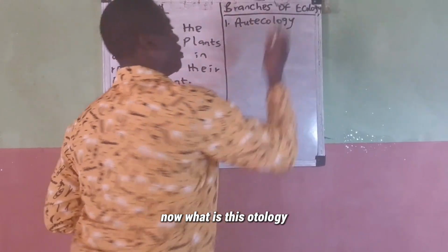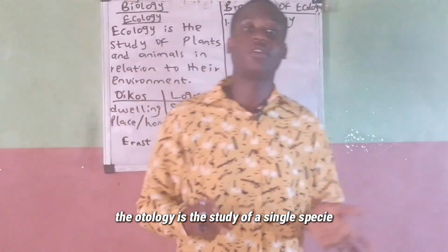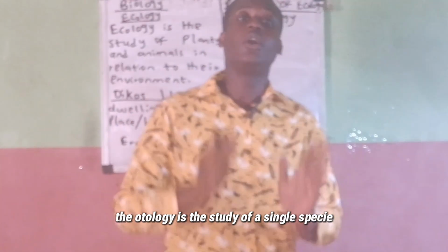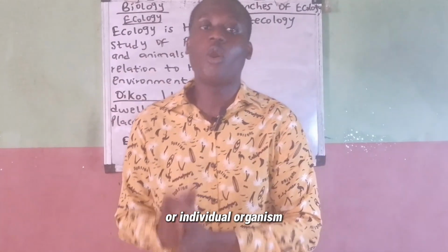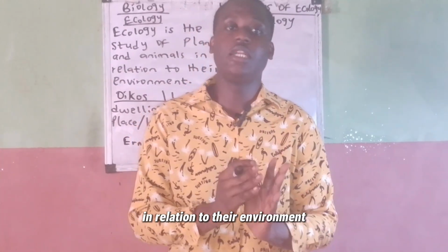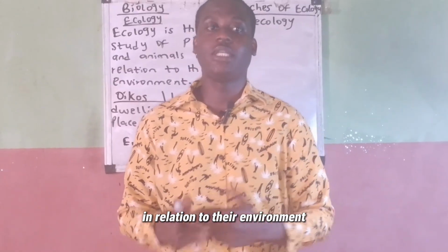Now, what is this horticulture? The horticulture is the study of a single species or individual organism in relation to their environment.